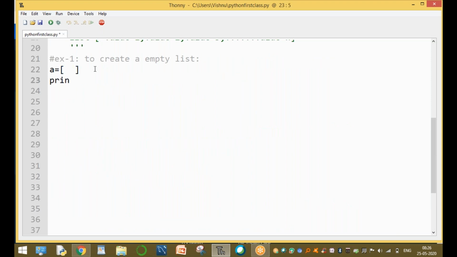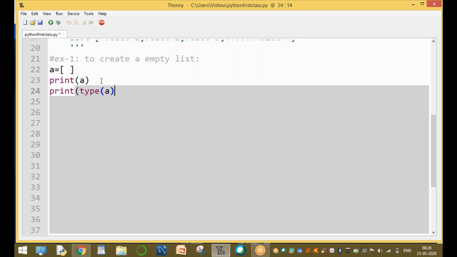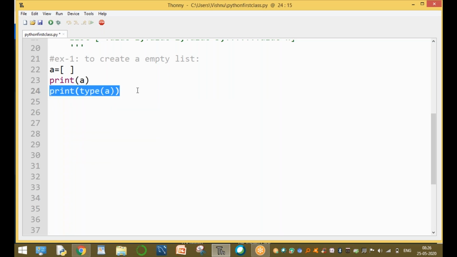Clear? Next, print the value of a. No blank space is required here, only creating an empty list. The list variable is enclosed by the square bracket only. The next statement is print the type of a, the data type of a. What is the data type of a?